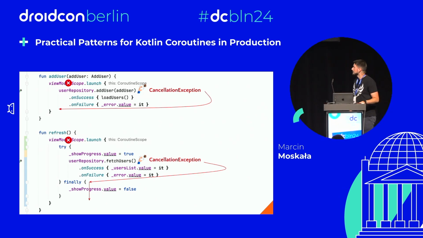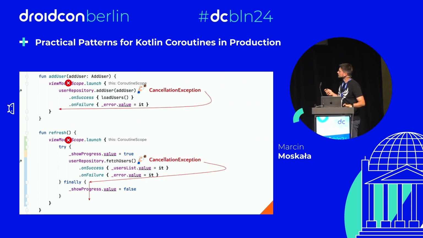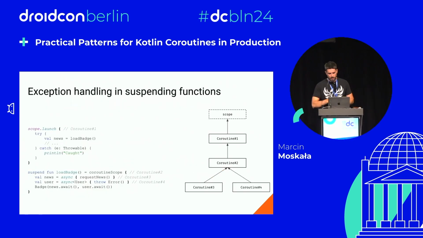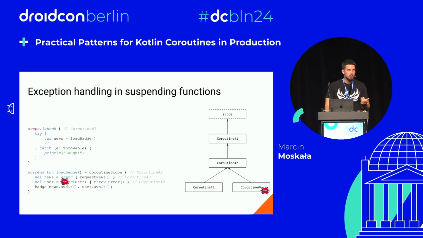The second essential mechanism of cancellation, the use case that cancellation was designed for, is the situation where you have a coroutineScope and async await. The question is, what happens when you have an exception on one async call? What happens to the other async call?